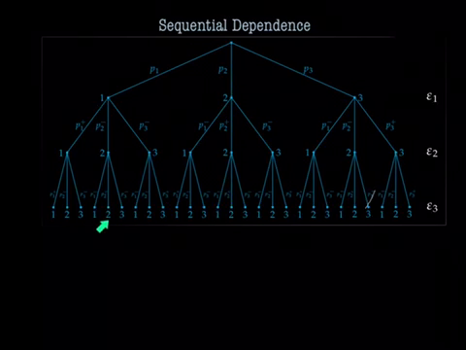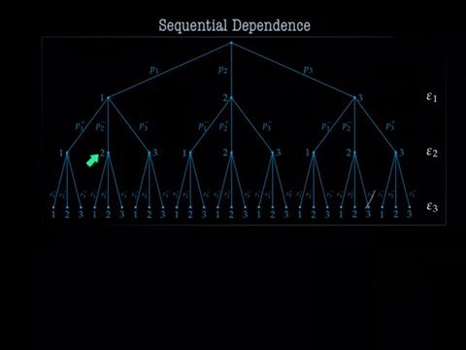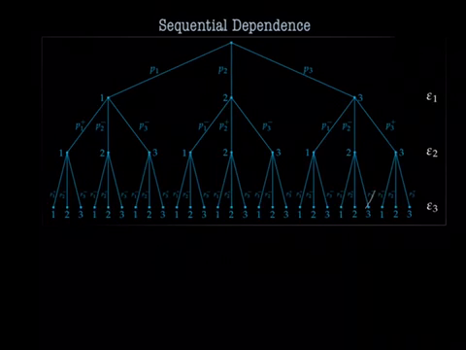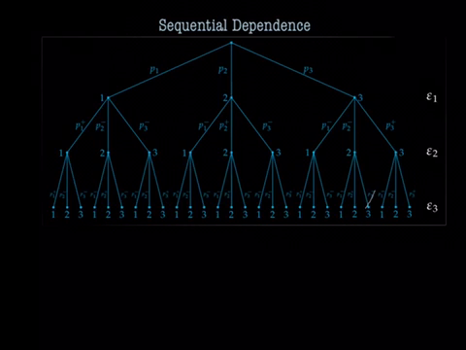This one hasn't really changed, but this node here, epsilon 1 is still 1, and epsilon 2 is 2. Now in the previous case, because epsilon 1 was 1, we didn't care what epsilon 2 was, so we weighted towards epsilon 1, which in this case would be 1. But now, instead of this being a P1 plus, this is a P1 minus. We weighted towards the outcome 2 because epsilon 2 was 2 in this node. So it doesn't matter what epsilon 1 was in this case. Every time epsilon 2 comes out to be 2, we weight epsilon 3 towards 2, as an example. So we only look one step back at epsilon 2 to decide the weights.